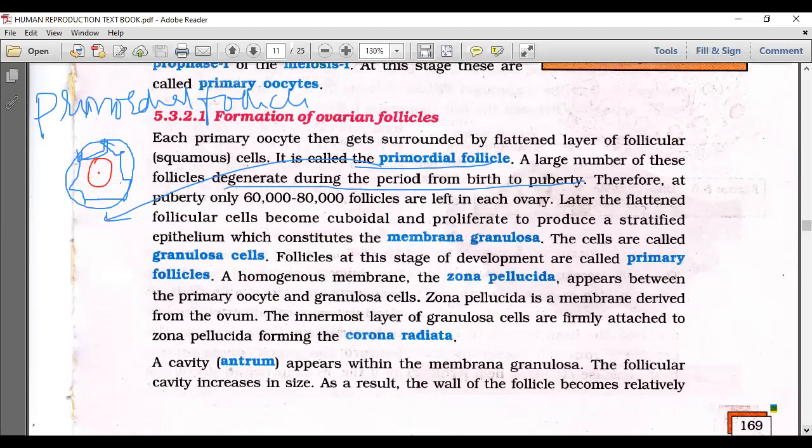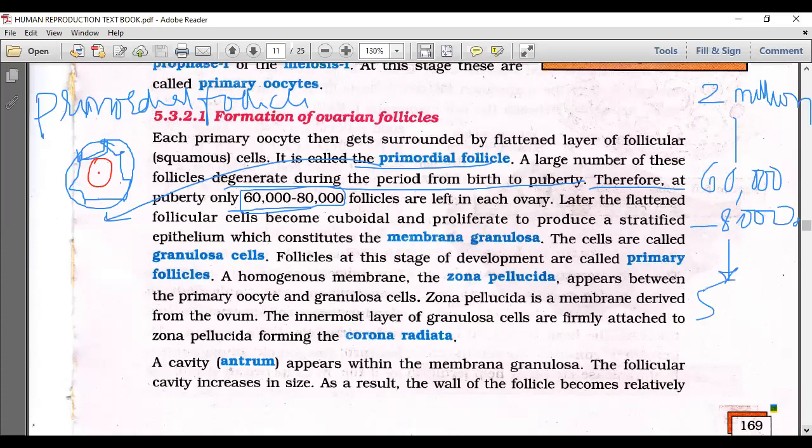So, as I said, even though a large number degenerate, no matter. Therefore, at puberty, only 60,000 to 80,000 follicles remain. So, at the time of birth, how many follicles? 2 million in each ovary. Okay, so how many remain? 60,000 to 80,000.